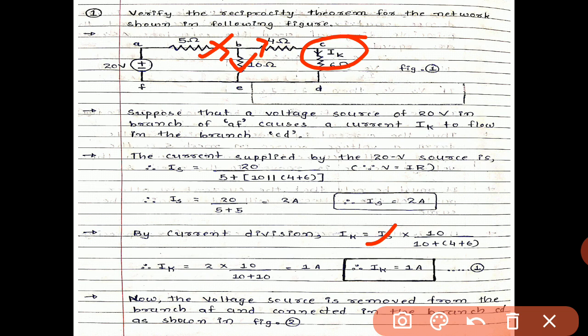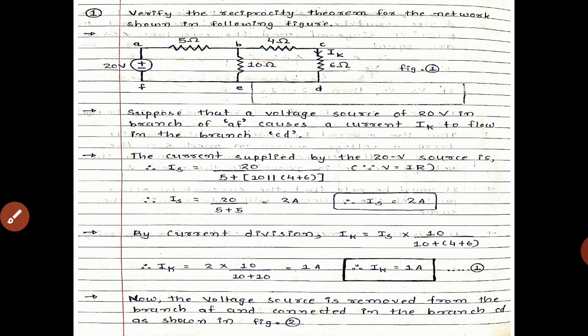Ik is flowing through 6 ohm, and in parallel the 10 ohm resistance is given. So 10 ohm will be written in the numerator, divided by the total impedance of that particular loop, from where Ik will flow.